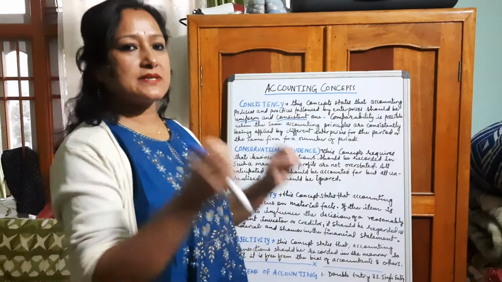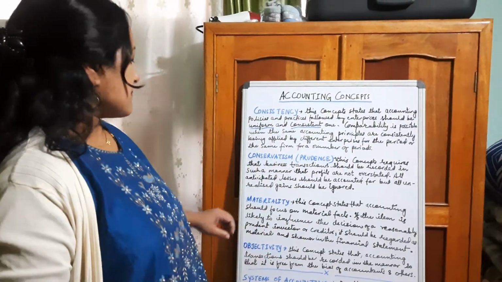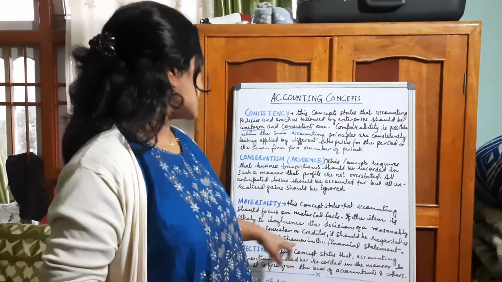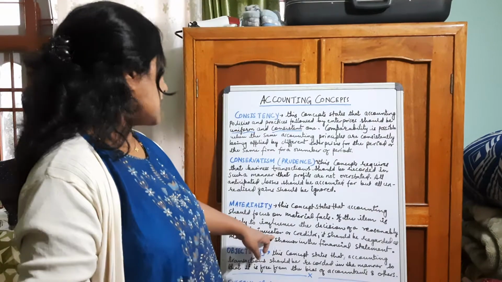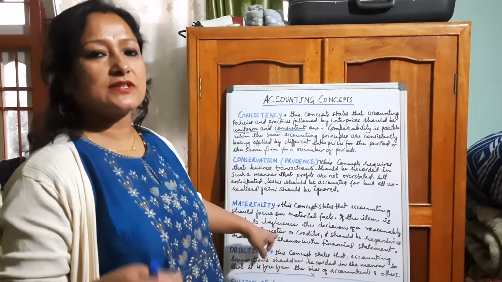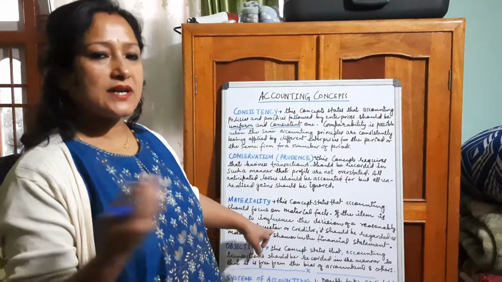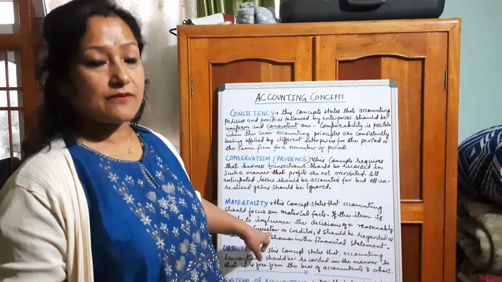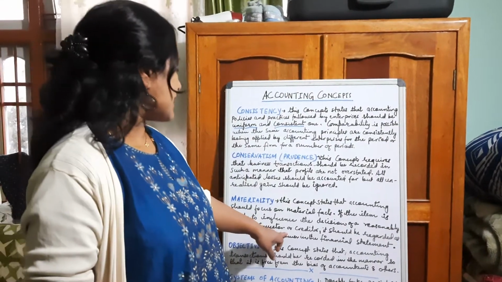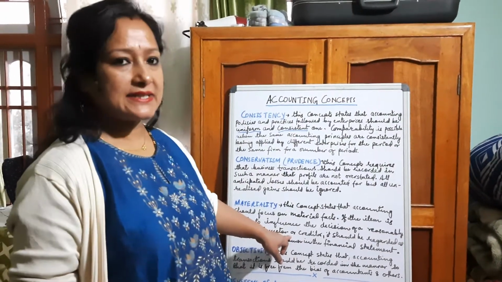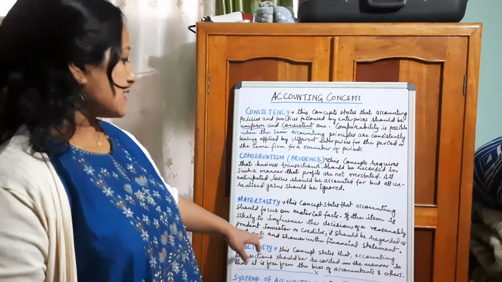Do whatever the business has to do with those facts, but it should not ignore those facts, because that can influence the decision of the future creditor or the future investor. The investor or the creditor, those who want to make an investment in the business, should understand everything about the business, all the reports of the business, the financial statements of the business. So for them, they should not hide anything. They have to show that. Okay, material fact, whatever is there, they have to show it.